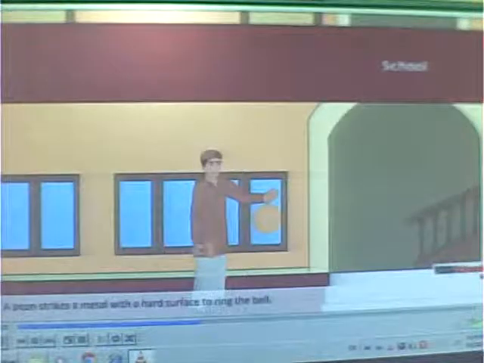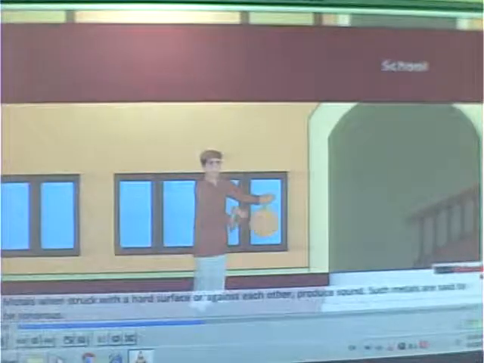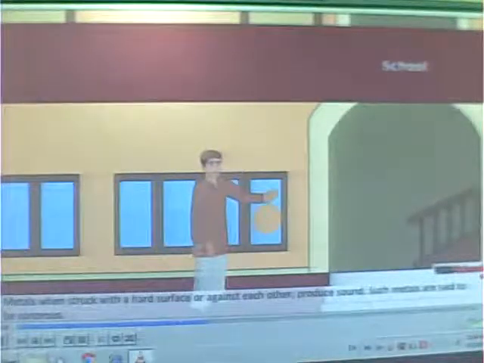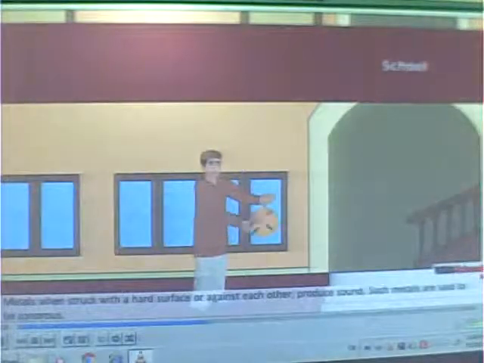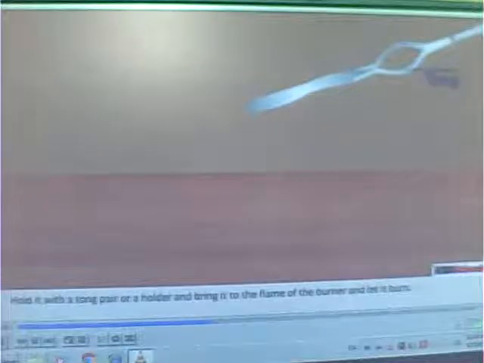A peon strikes a metal with a hard surface in the spoon for ringing the bell. Metals produce sound when they are hit with hard objects. Thus, metals are said to be sonorous. Take a strip of magnesium and clean it with sandpaper. Hold it with a tong pair or a holder. Bring it in contact with the flame of burner and let it burn.